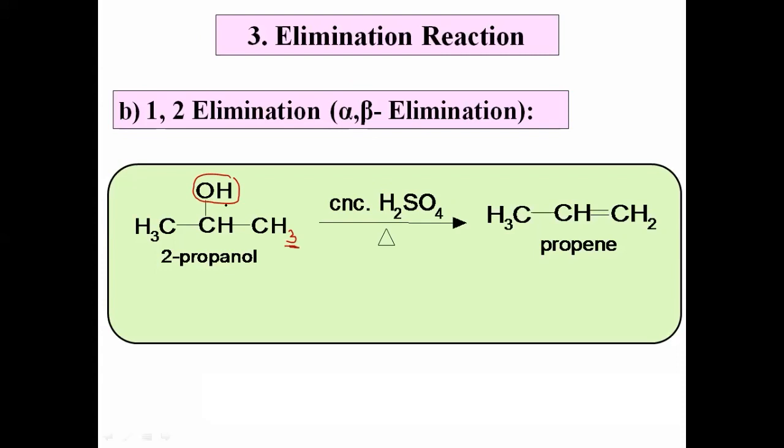शेजारच्या कार्बनचा hydrogen H2O बाहेर पडेल. Suppose there is a removal of water molecule and double bond appears in between that two carbon. दोन्हीच्या मध्ये double bond येतो and we get the propene. There is a formation of propene. Okay, and this is called dehydration of alcohol. Very well known reaction. तुम्ही सर्वांनी 12वीला स्टडी केलेली आहे. 2-propanol when heated with concentrated H2SO4 undergoes dehydration, loses water molecule, OH from one carbon and hydrogen from adjacent carbon is removed as a water molecule. Double bond appears in between those two carbon and this is called the dehydration of alcohol.